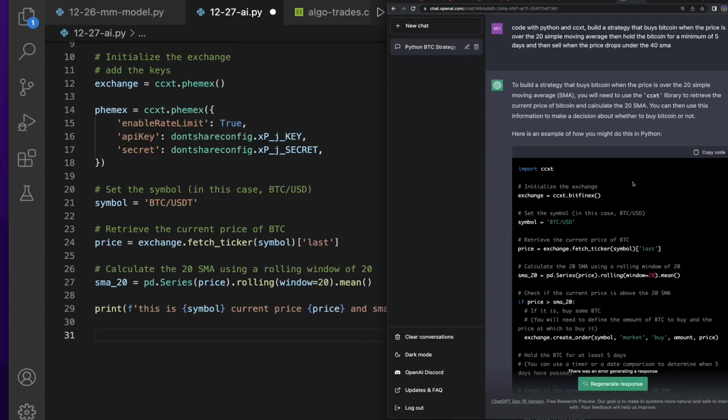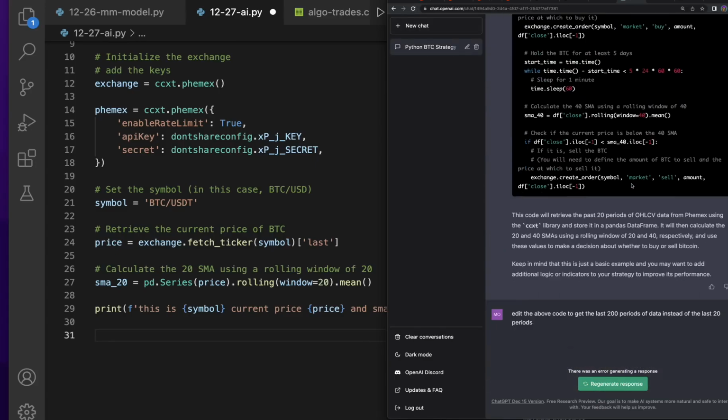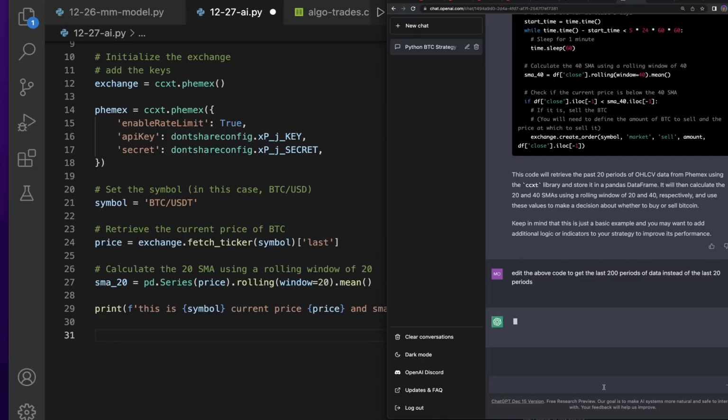Let's go back here. Regenerate response. Okay, maybe that's all it took.